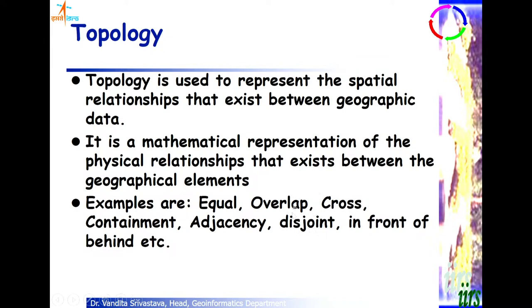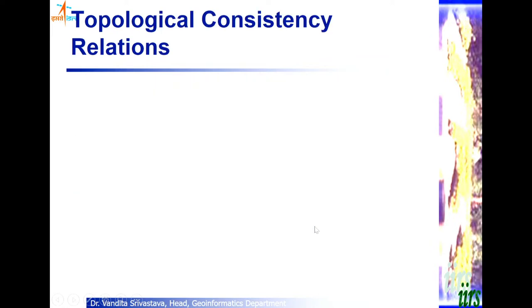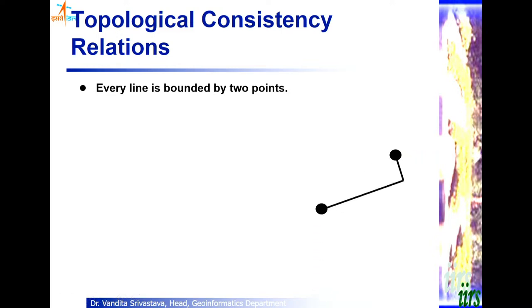Disjoint, I will explain this. In fact, I will be using these spatial relationships to explain various queries. At that time also I will show you these, but just to explain, I have a figure here which will explain, and maybe a few rules. These are very basic rules of topology. Please note that there are various types of topologies. For various types of applications you will require various advanced topological definitions, but these are the basic topological rules that are required for any topological relationship and for any analysis to be carried out.